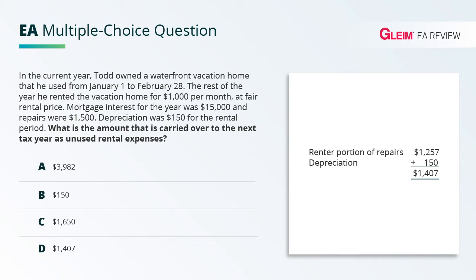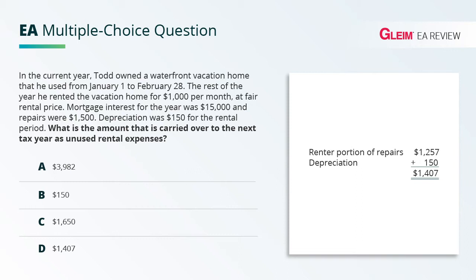So let's calculate what is deductible in this year in order to determine what's going to be carried over to the next year. The revenue is $10,000 from rental. So expenses are generally limited to this amount, except for the first category, the allocable portion of expenses deductible regardless of rental income, like mortgage interest and property taxes, because again, they would have been deducted anyways on Schedule A. Let's go through the three expenses to determine the ordering.